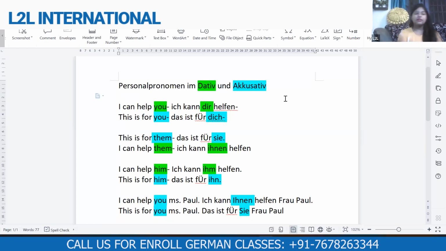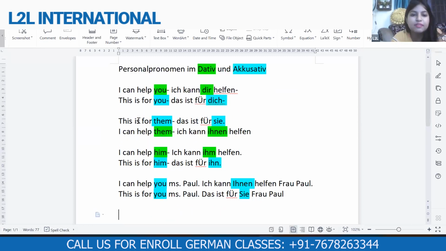Any ideas here? Because this sentence has no preposition. When mit is used, we made it accusative; when zu is used, we made it dative. Then why do we have dative here? Anybody has any idea? In the second sentence I made it accusative because I had the preposition für, which is an accusative preposition, so I used the accusative pronoun. In the first sentence, I have no preposition. I have only a verb, a modal verb can. Can doesn't take dative or accusative, you know that. But there is a word help.